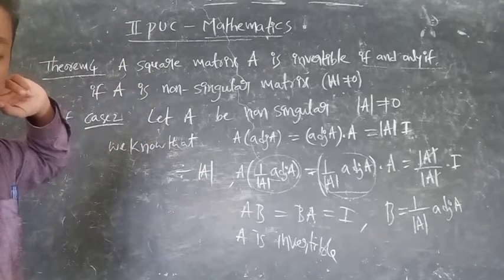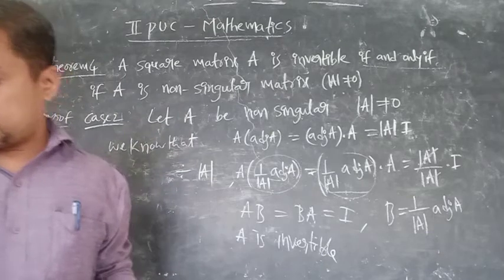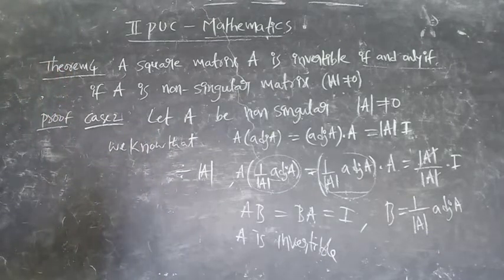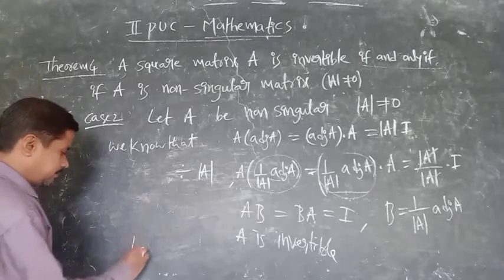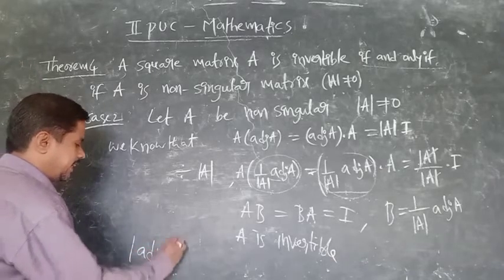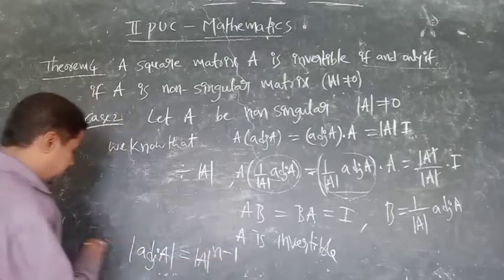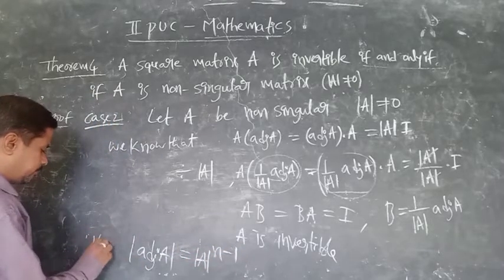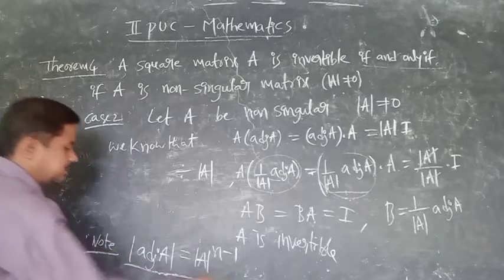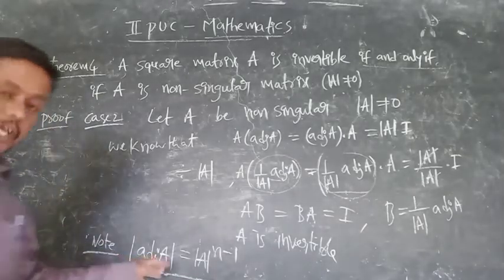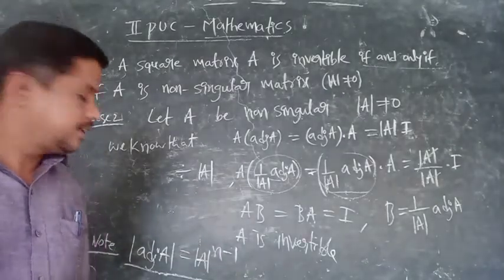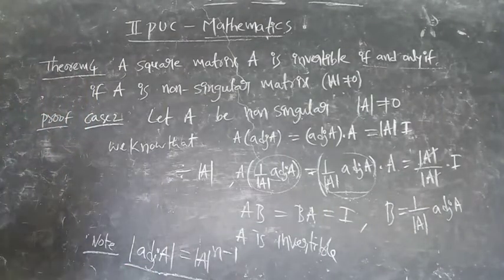Remember this well. After this there is one property, let me tell you. There is a property of det of adjoint: det of adjoint A is equal to det A to the power of n minus 1. Very, very important. Note, keep it in your mind.